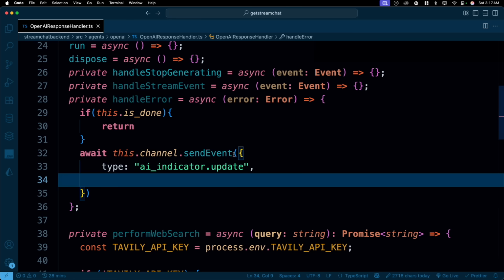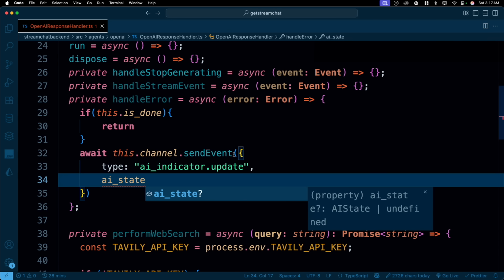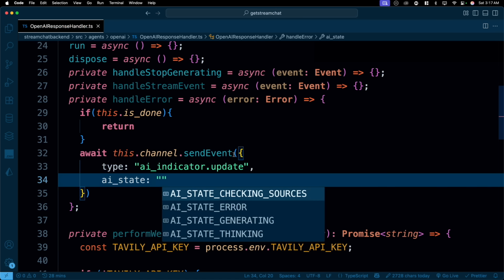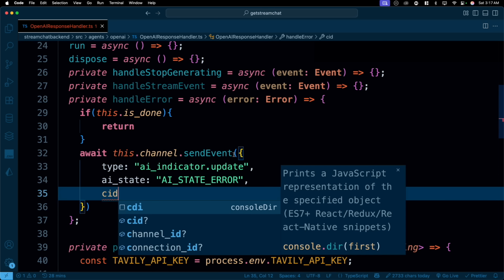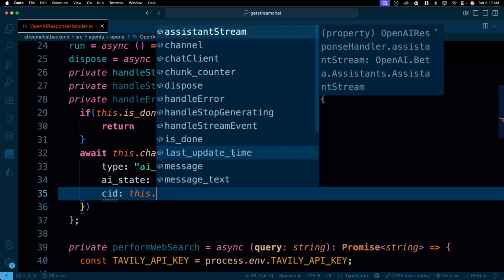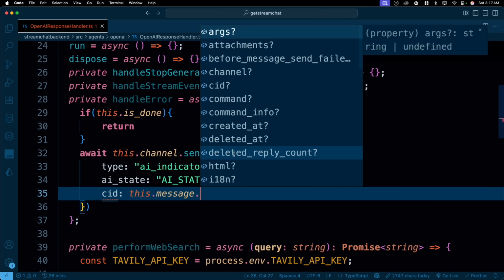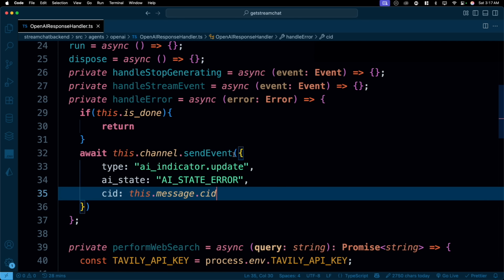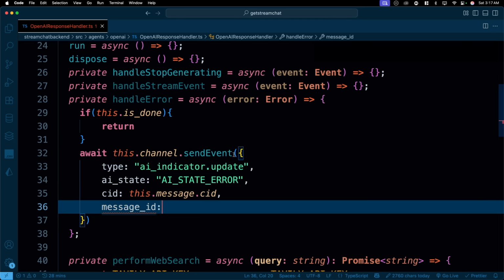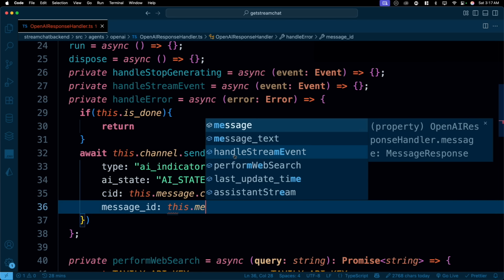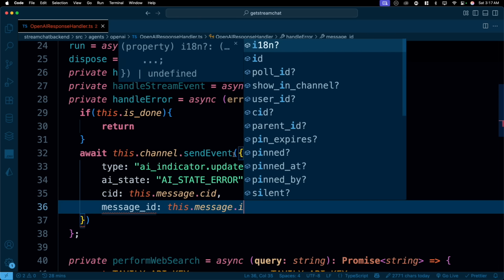After this, I'll send the AI state as well. So we'll be playing around with a lot of AI state, that where you are right now. Is it all good? Is it all not good? So notice here we have the AI state of checking the sources, state errors. So obviously this one is an error, so we'll use this one. Thanks TypeScript. We will also go ahead and get a CID, which is basically a channel ID, and message ID. This dot message dot CID. So this is the one. And we'll also send the message ID. By the way, the CID is actually channel ID. So we'll have a message underscore ID, and this will be this dot message and dot ID.